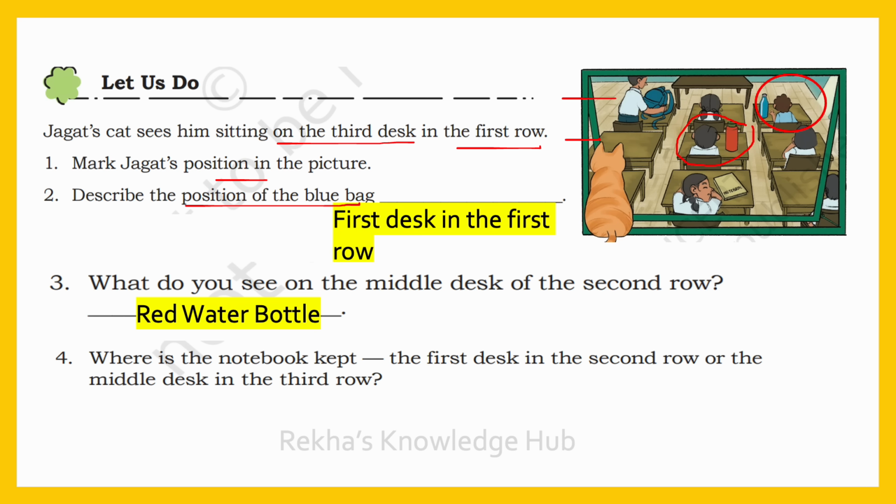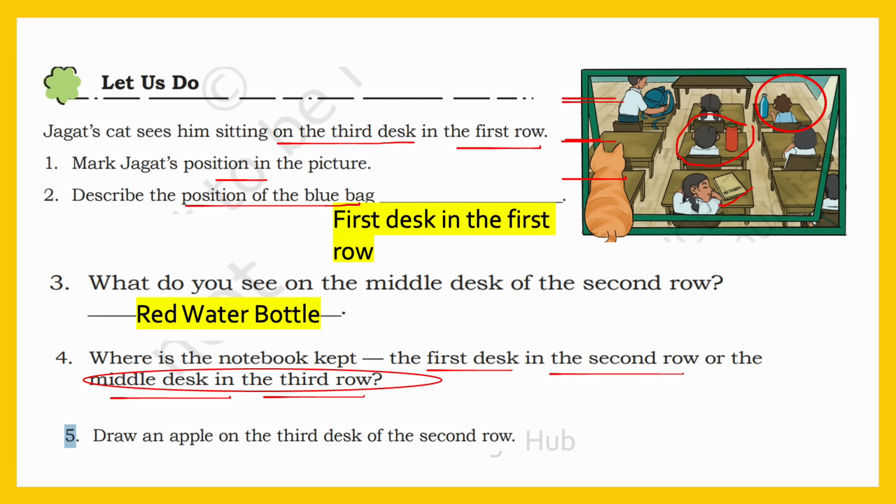Where is the notebook kept? The first desk in the second row or the middle desk in the third row? Can you see a notebook here? See here, you can see a notebook. This is third row. See, first row, second row, third row. Third row, middle desk. So, middle desk in the third row.